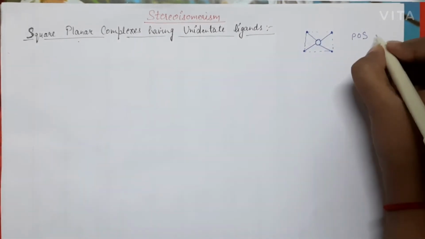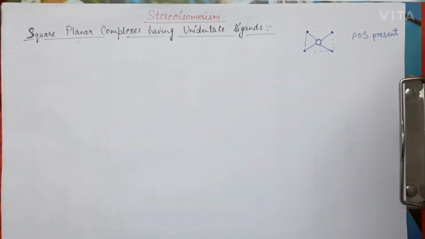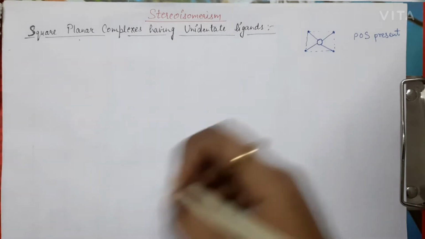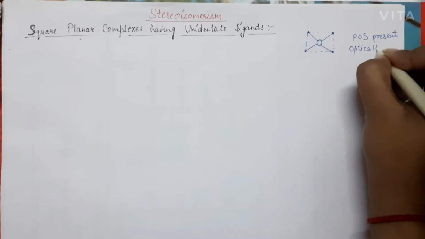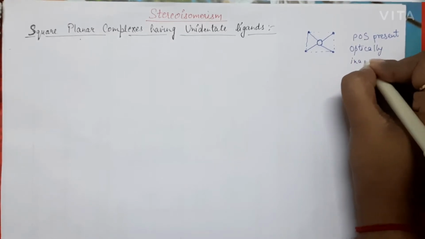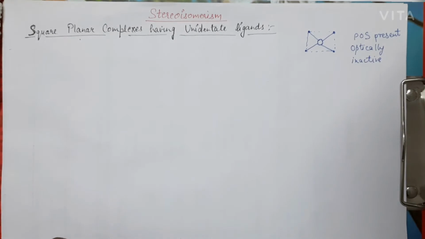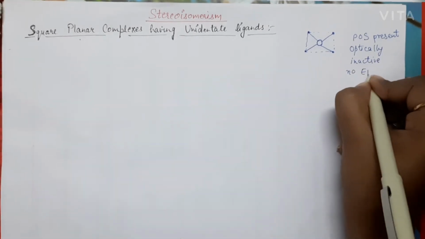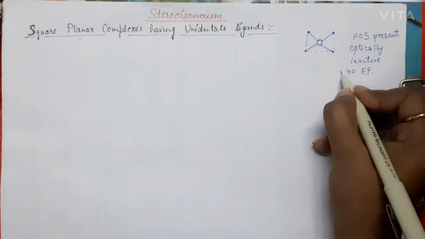So the plane of symmetry is always present in all these square planar complexes. Now if POS is present, then the compound is going to be optically inactive, having no enantiomeric pair.